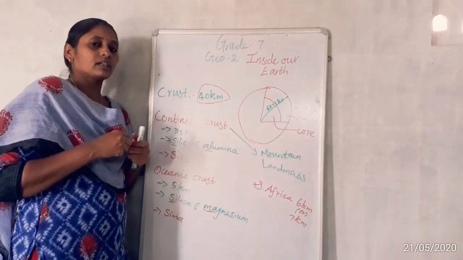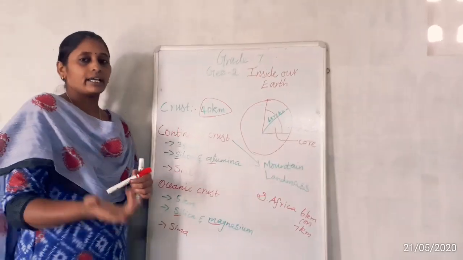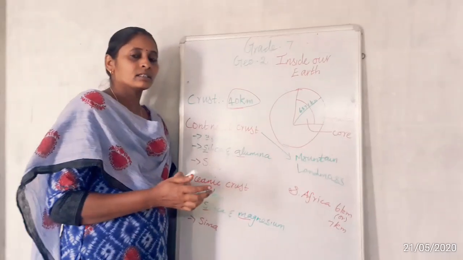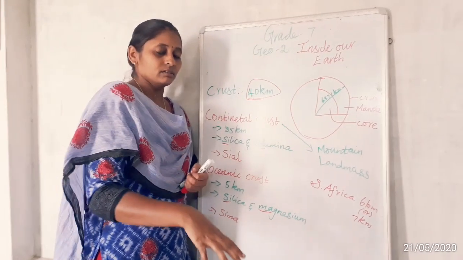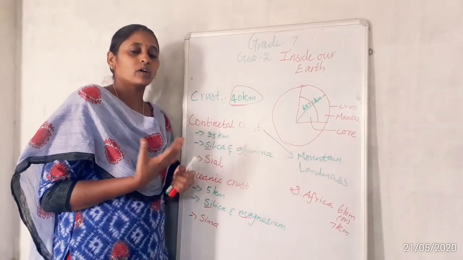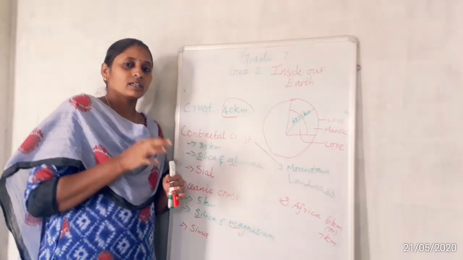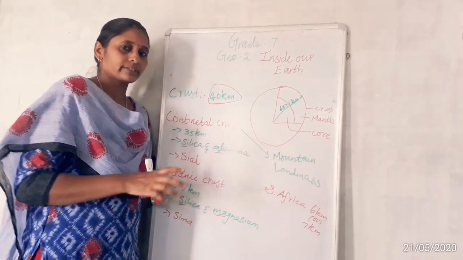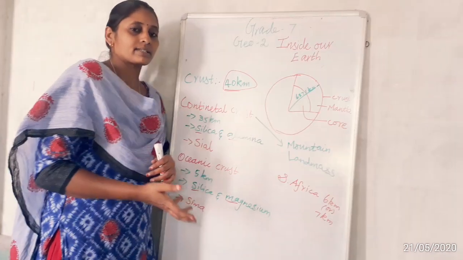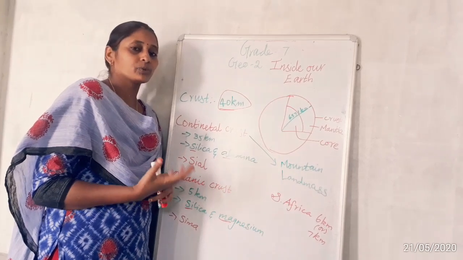Just ask your family members, family friends or any elders at home. Suppose we go into any cave, we feel a very harsh climate in that cave. Why? Because whenever we go down into the earth, there is no oxygen present in that place. That's why it is very difficult to breathe.